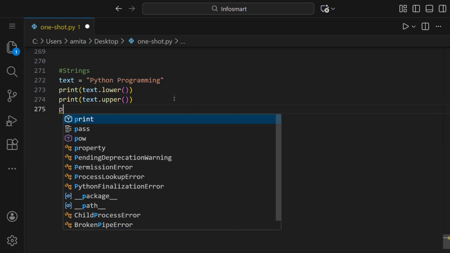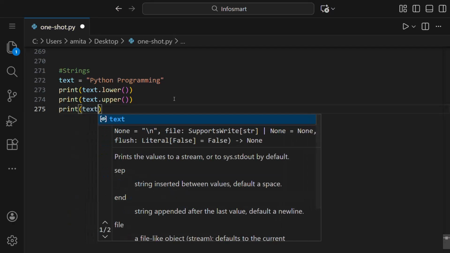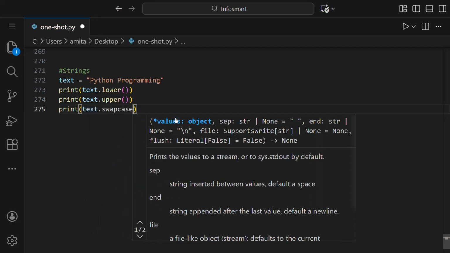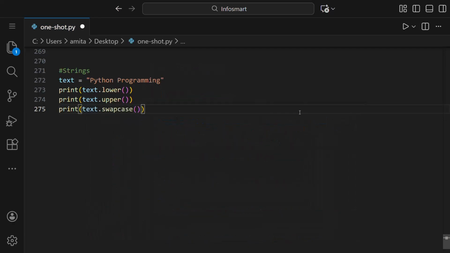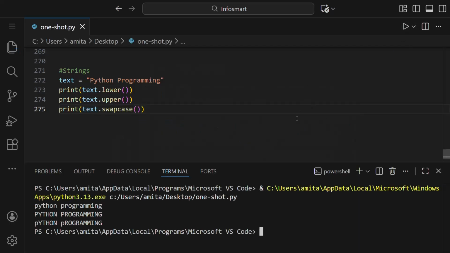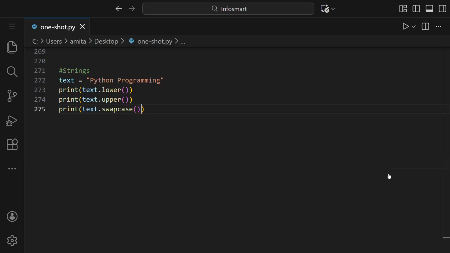Let us use the swap case. So print text dot swapcase, parenthesis will be there. You can see this is the result of the swap case: the ones in uppercase converted into lowercase and the ones in lowercase converted into uppercase.